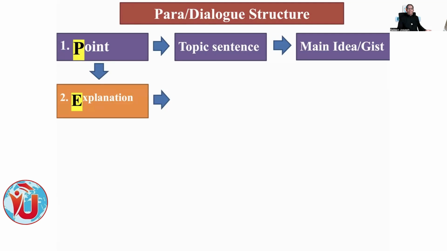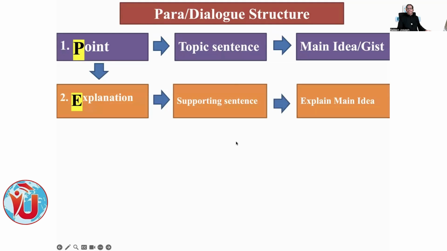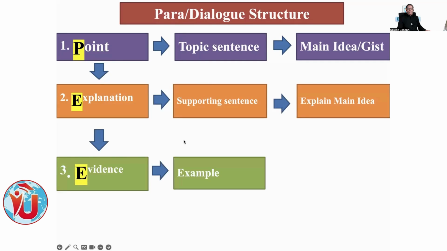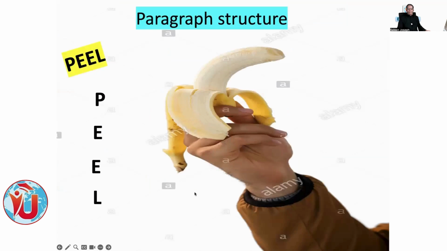Then explanation: first one is the point, second one is the explanation, supporting the topic sentence. Then explain the main idea. So the supporting sentence explains the topic sentence or the main idea. Then evidence. Third one is developing sentence, meaning evidence, example, illustration, illustrating the main idea.